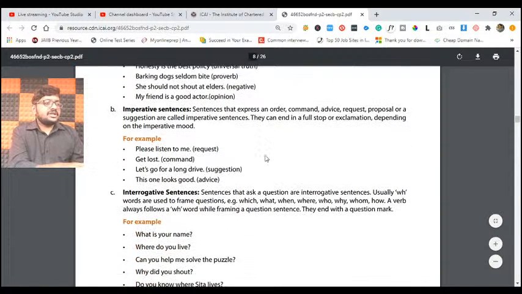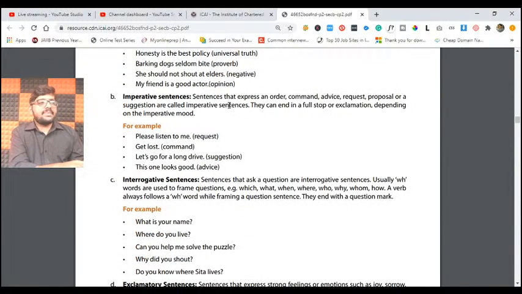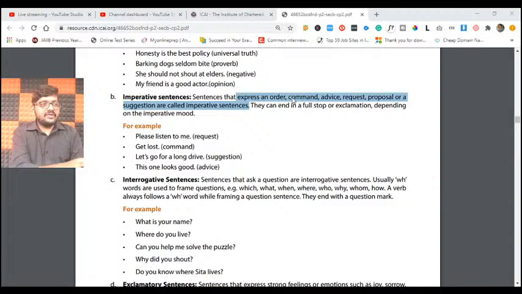Apart from that, we have something called imperative statements. What are imperative statements? If you express an order, command, advice, request, proposal or suggestion, you call them imperative. What are you expressing? It can be an order: you do this, take this table and put it in the next room. Order, command, or a military command kind of thing.